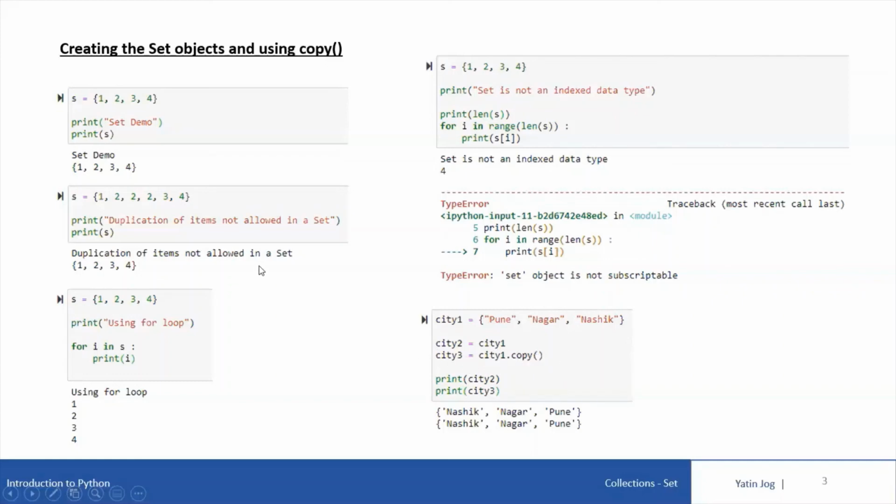So this is how you can create and use these set objects, and you can also use the copy method to create a new set using an existing set.